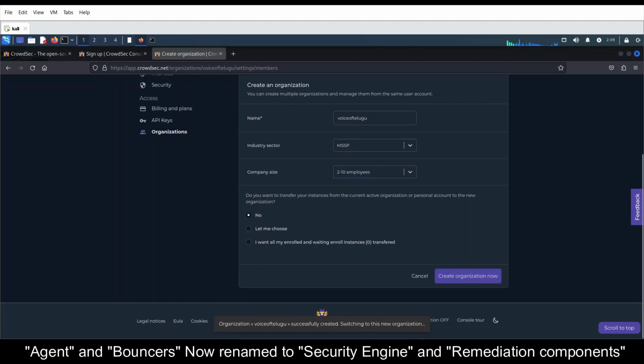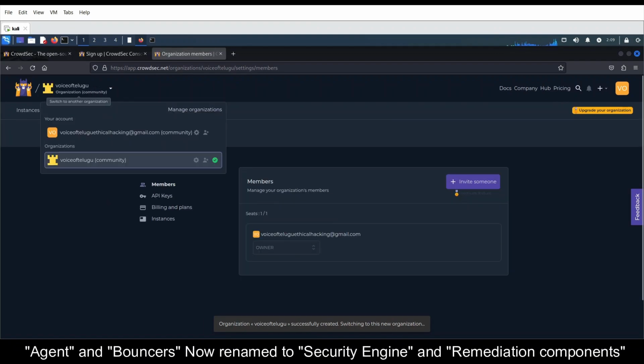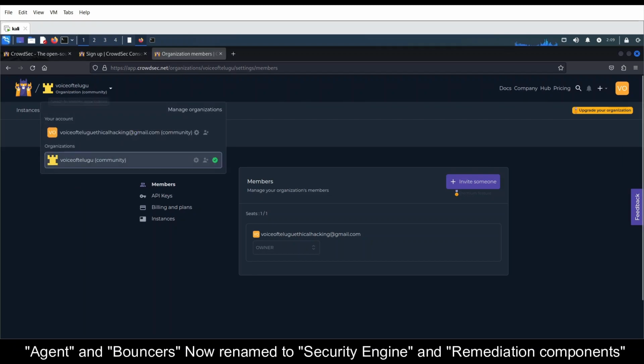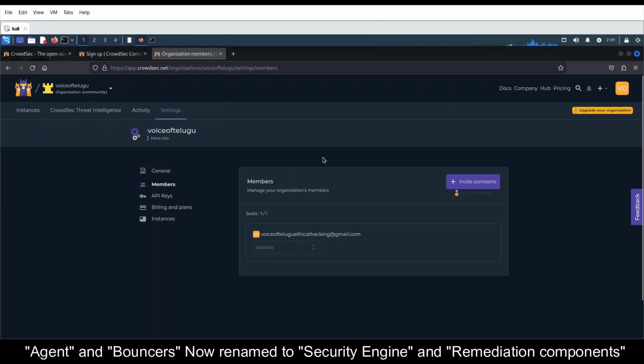Okay, so once you create the organization, you will find two options here: your personal account option and your company account. If you want to switch to your personal account, you just need to click here. If you don't want to, you can stay here and register the agents here. If you want to invite anyone to this particular company, you can invite them using their email ID. You just need to click on the particular option and invite.